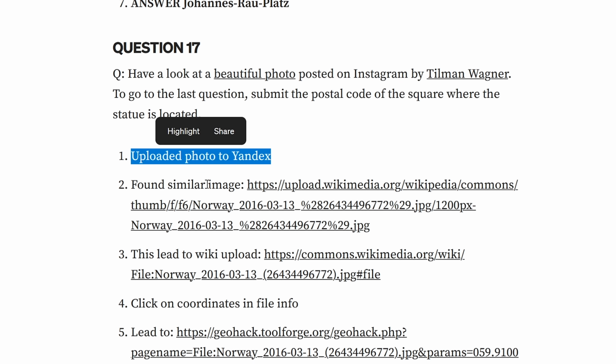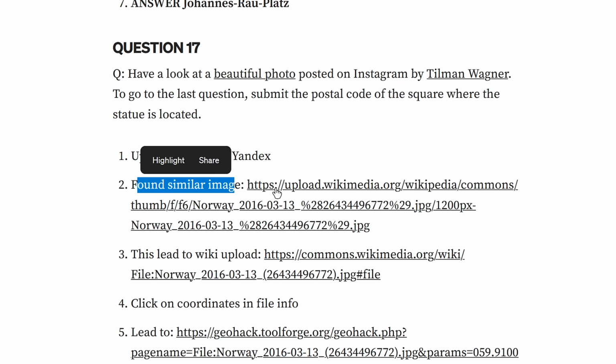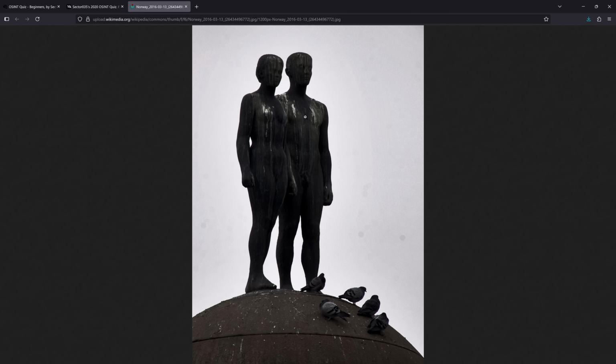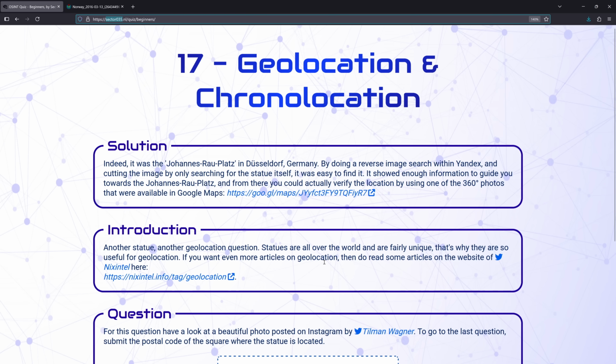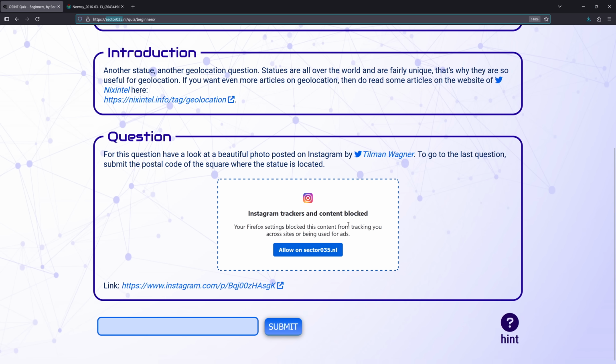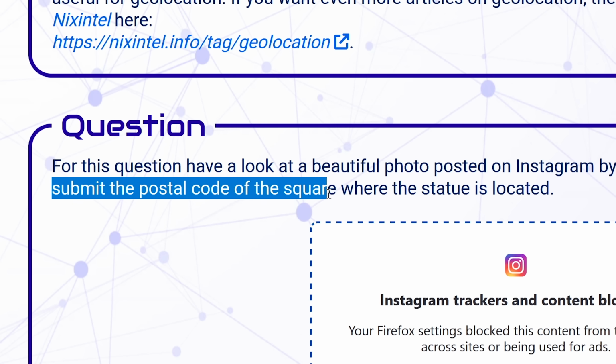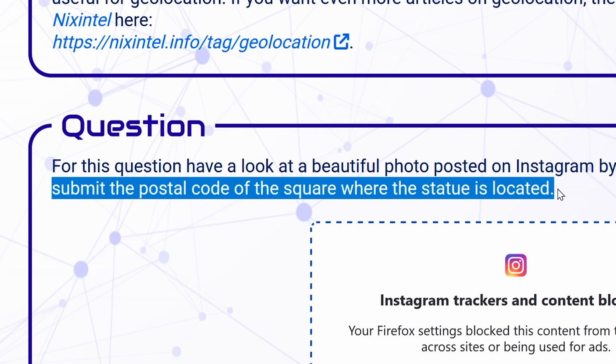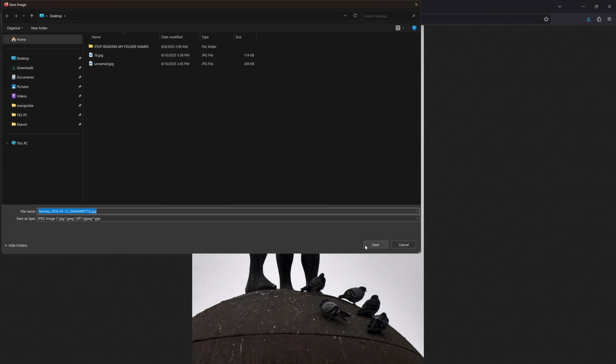Uploaded photo to Yandex, found a similar image. Okay, so I'm going to just look up this image then. Boom. Let's pretend this is the actual statue. It's not the one provided by the test, but the one provided by the test no longer exists. So I need to submit the postal code of the square where the statue is located. Okay, let's immediately reverse image search this.